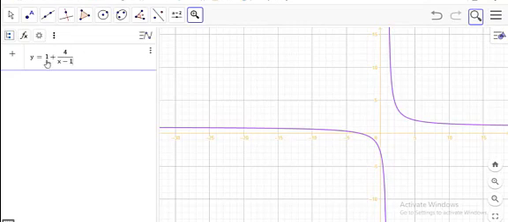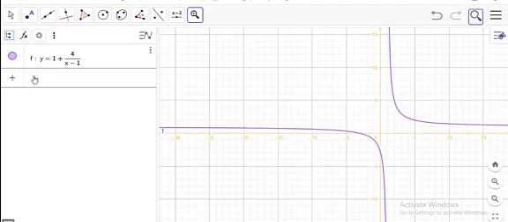So y equal to 1 plus 4 over x minus 1. So this is the graph of the function. Now we shall prove that the line x minus 1 equal to 0 is an asymptote to this curve, this line x equal to 1.